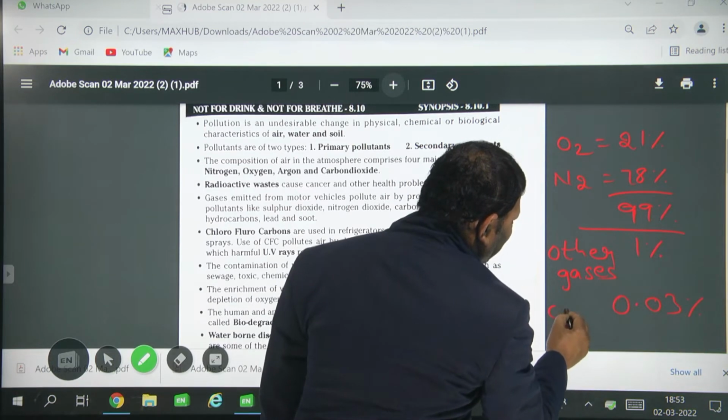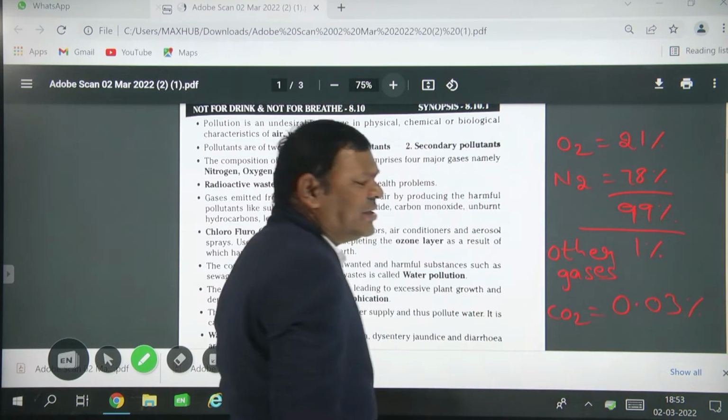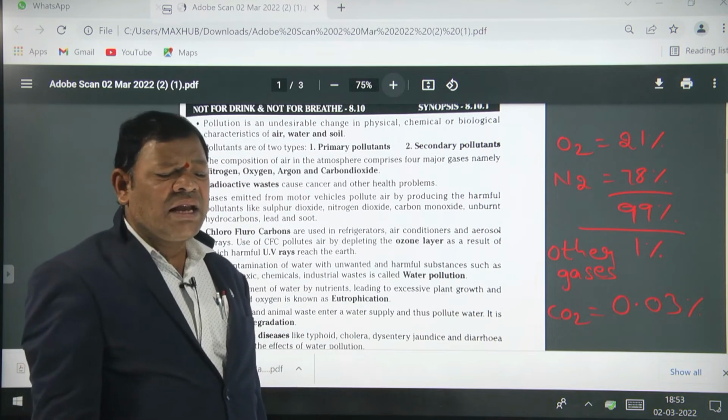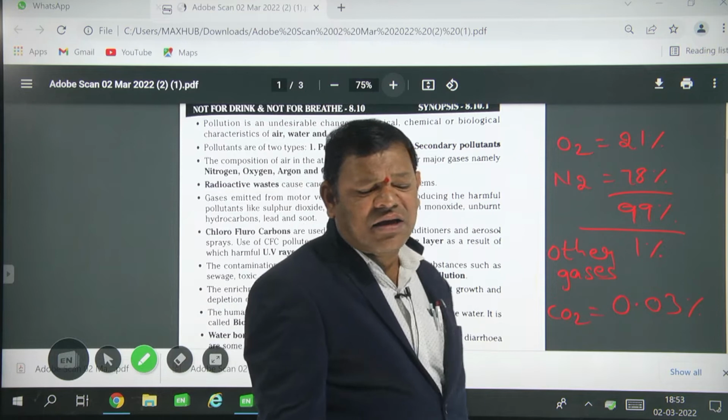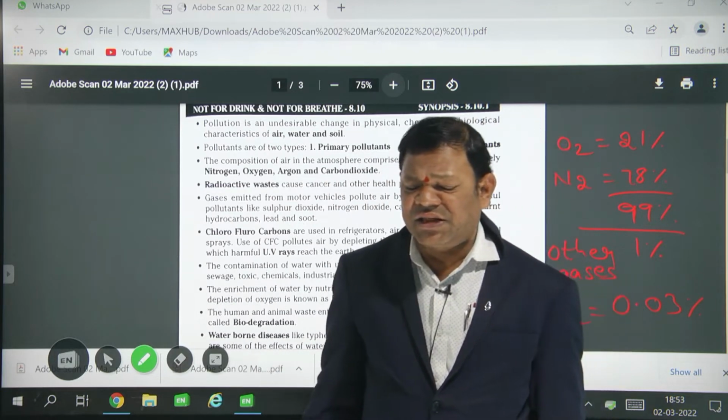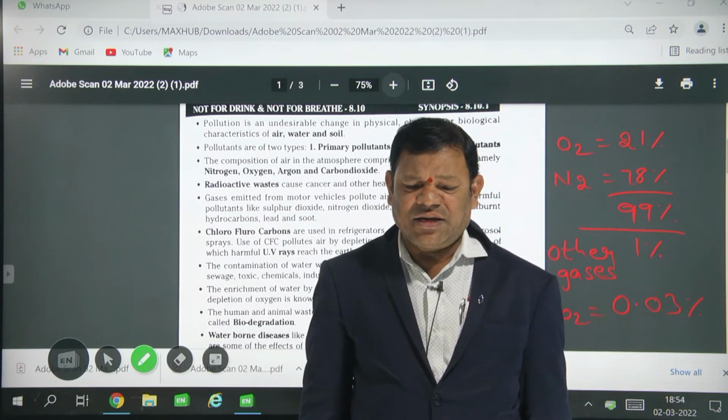Carbon dioxide is present at 0.03%. Helium, argon, neon, krypton and xenon are also present in the atmosphere. Is it clear?